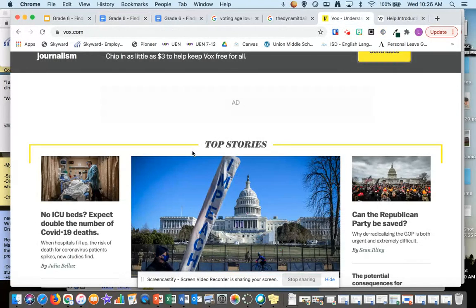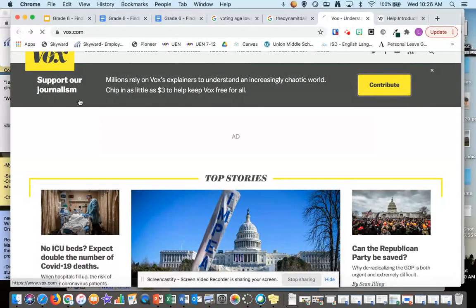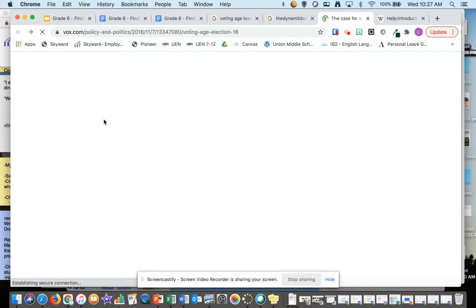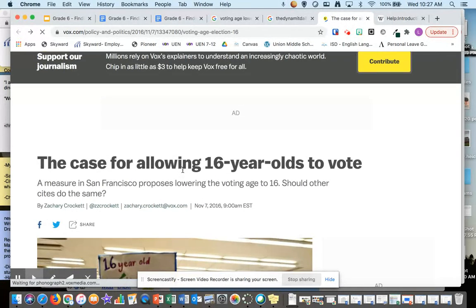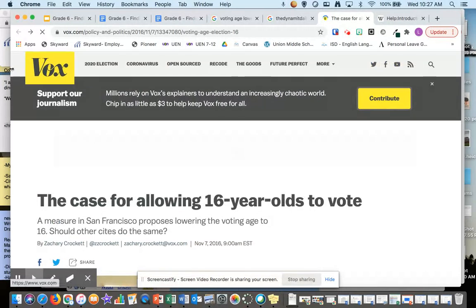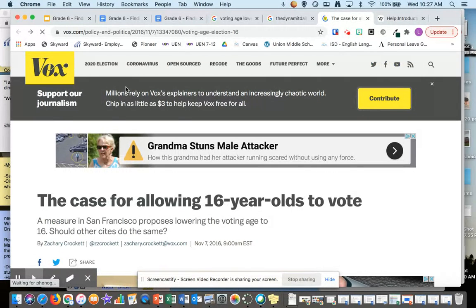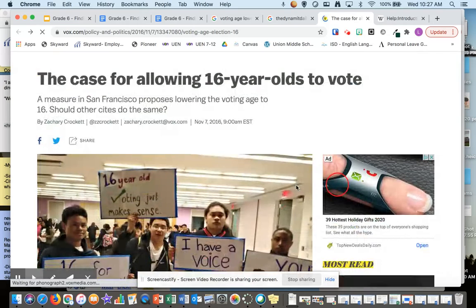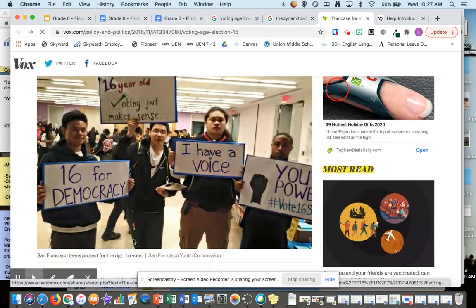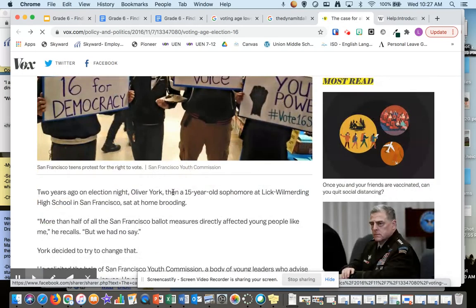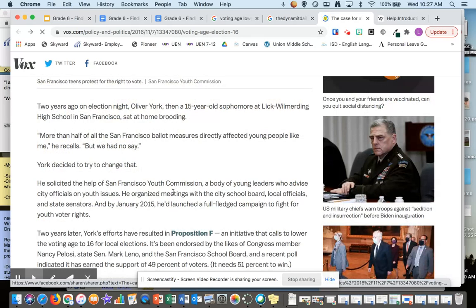Okay, what about this one though? Let's go back and I'm going to find you the article. Now it says the case for allowing 16-year-olds to vote. All right, well, this is a website called Vox. It's looking pretty official. They have tons of different places you can find them: YouTube, Facebook, Twitter. There's an actual picture of people voting with signs. We can't always trust pictures, but if we start to read it,